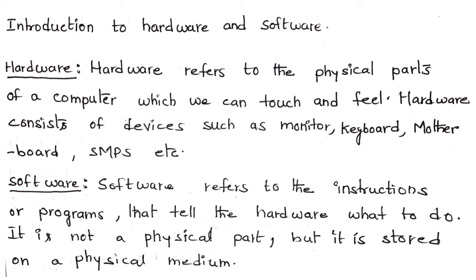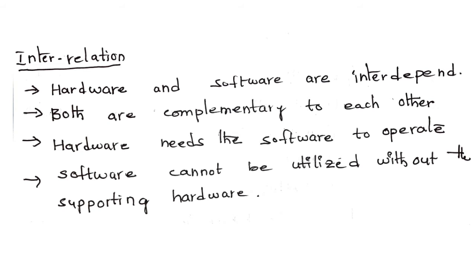In this class, we learn the software in detail. In 7th class, we learn the hardware in detail, and in 8th class, we are going to learn the software in detail. Now, shall we learn the interrelation between hardware and software? The interrelation means the software and hardware are interdependent on each other.